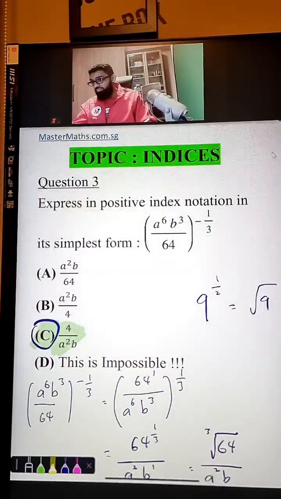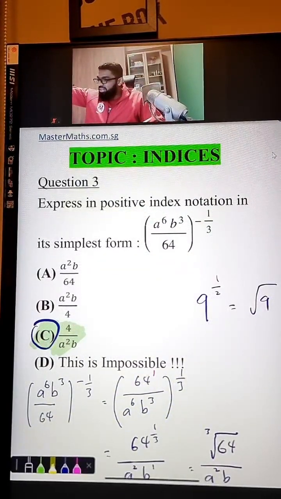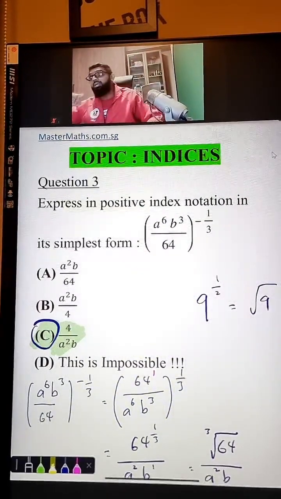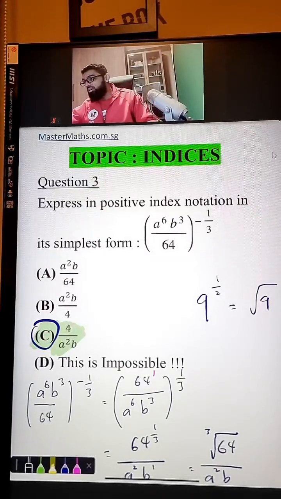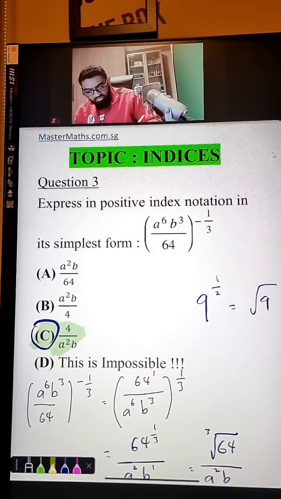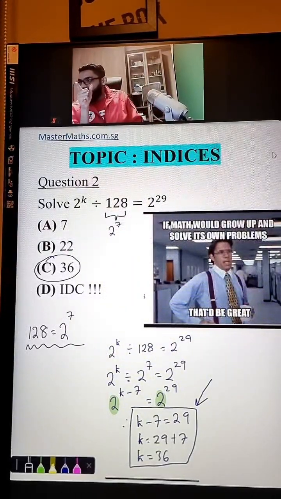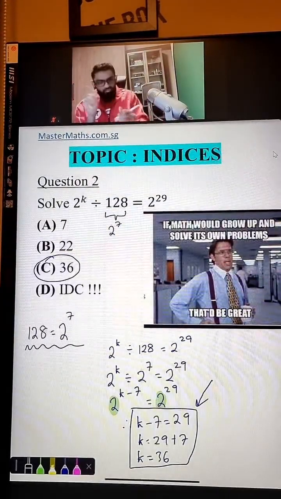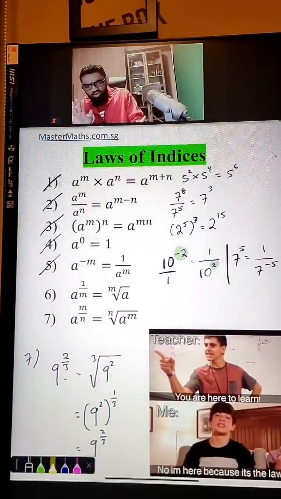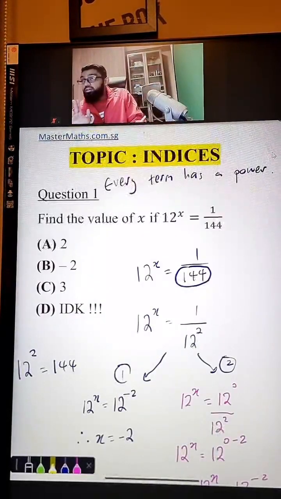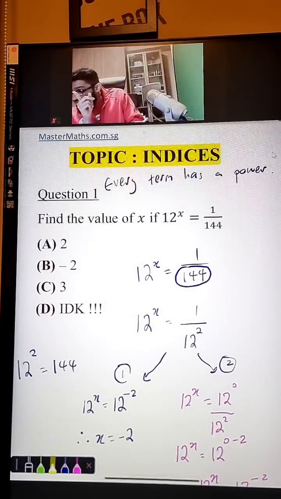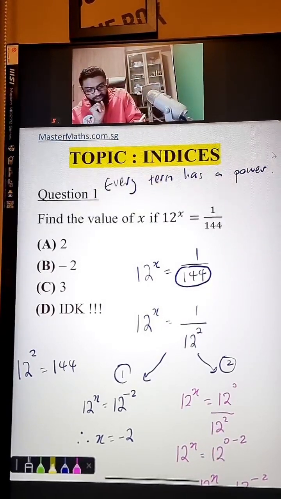And the examiner sitting in Cambridge, as though he has no other questions, will always select this type of question to test you for the O levels, N levels, and all this. Alright? So, this is a solving question over here. You can see this also in your exams. Very commonly asked for indices. All the laws we went through today. Solving, another solving, you will also see this a lot. But